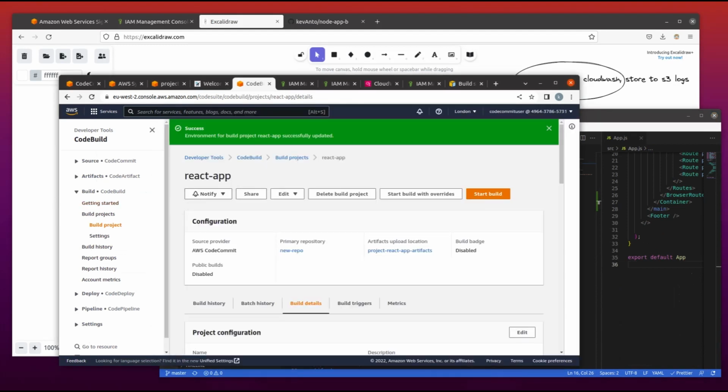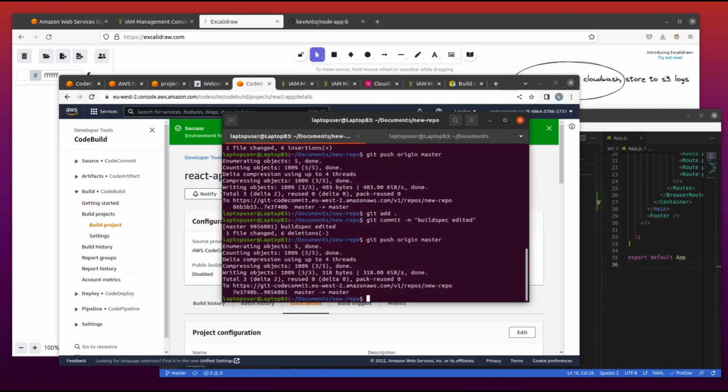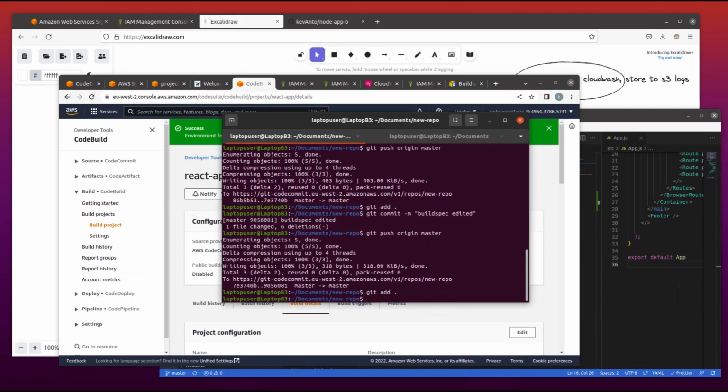Okay, and since it is on push that we trigger a build, let's save that and do a commit once more. Git add everything. Git commit with the message you want.